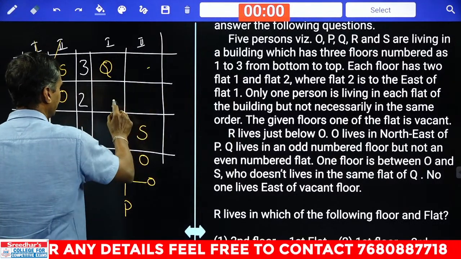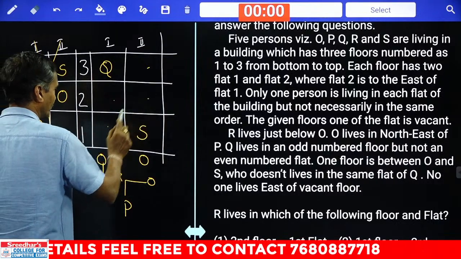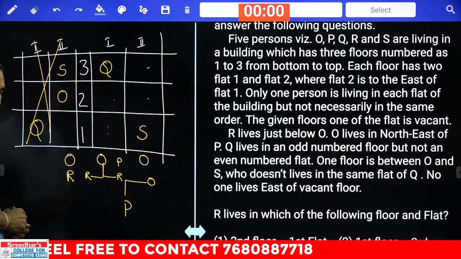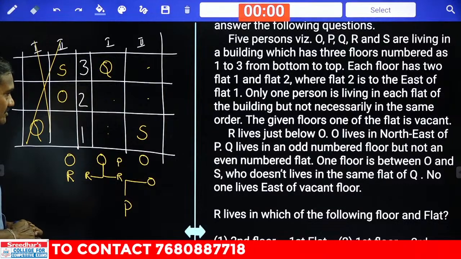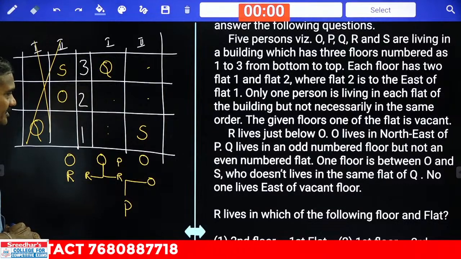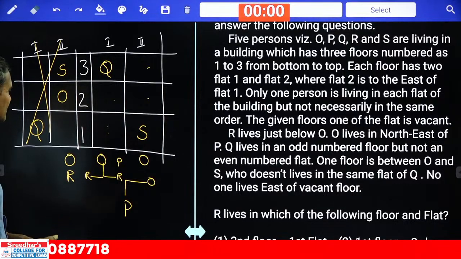If O is here, P can be in these 2 places. Or if O is here, P can be in these 2 places. Clear? Then next one. O is to the northeast of P. S does not live in the same flat as Q.